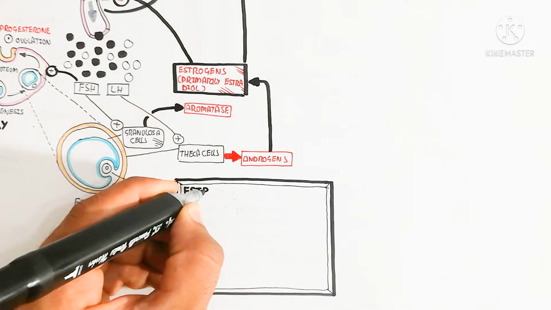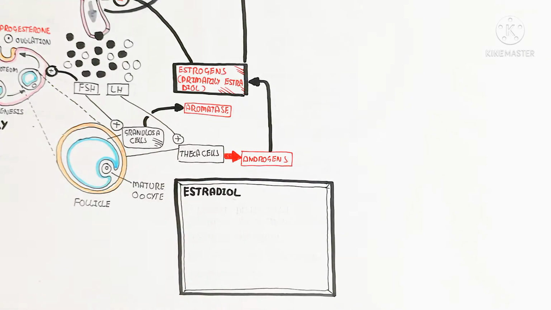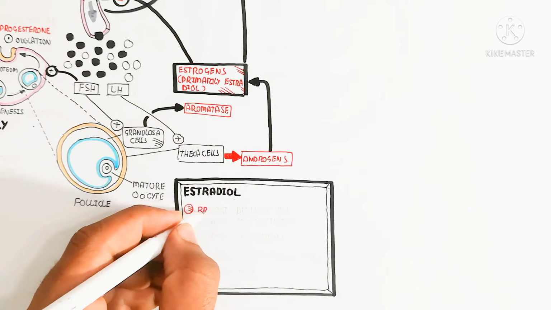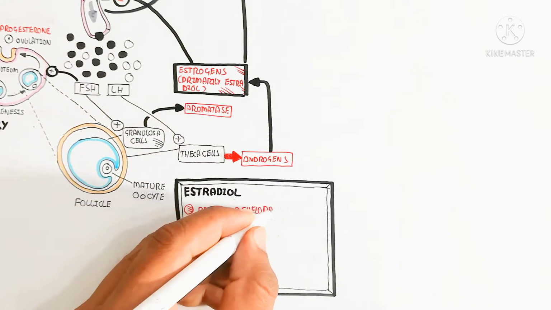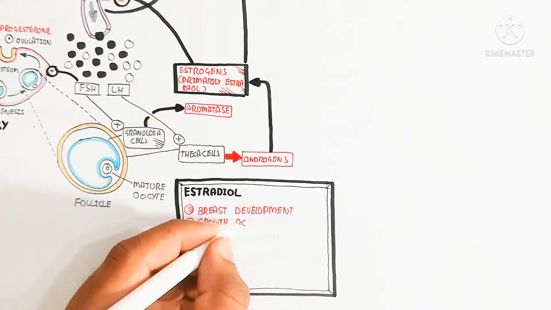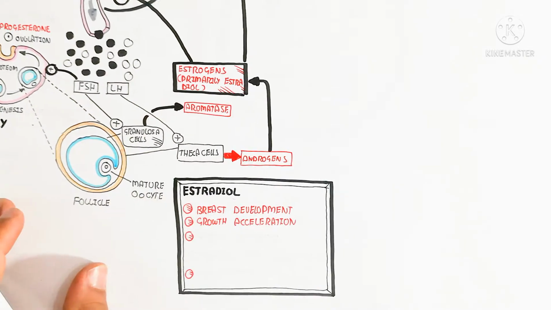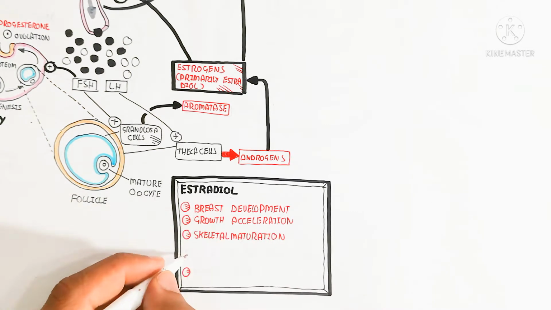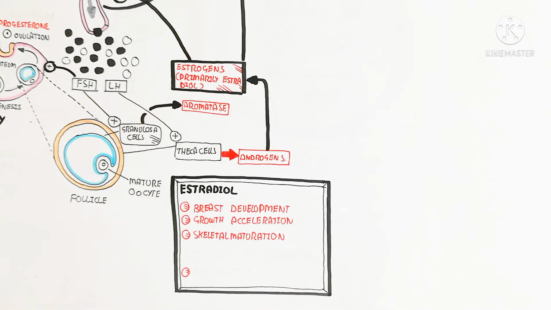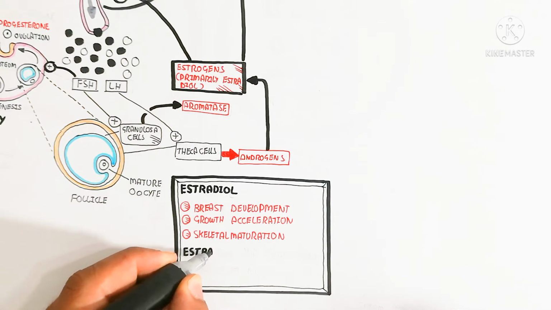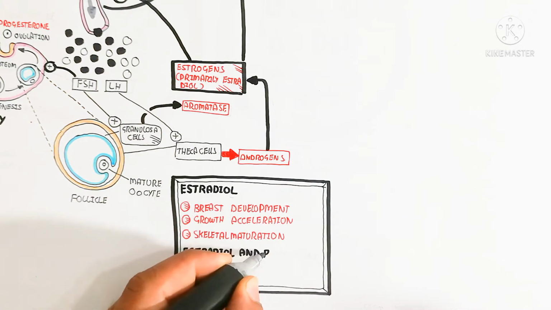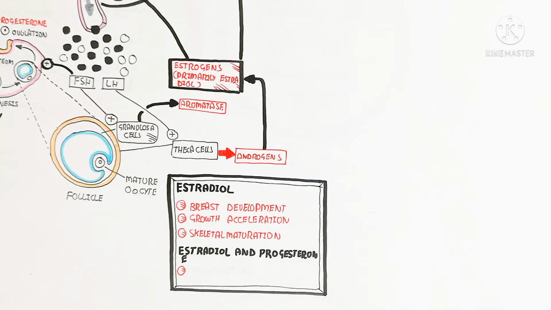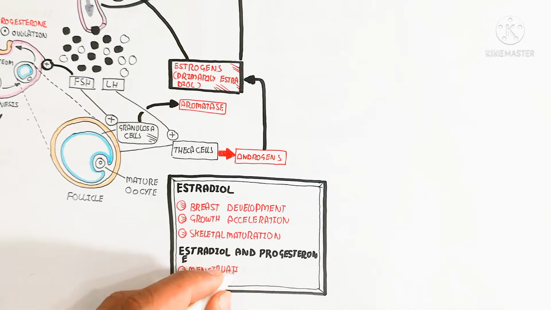So in this way, you can see the aromatase enzyme is basically used for the androgen conversion. The estradiol will lead to negative feedback for the hypothalamus inhibition. The estradiol is used for breast development, growth acceleration, and skeletal maturation, while estradiol and progesterone collectively are involved in the menstrual cycle.